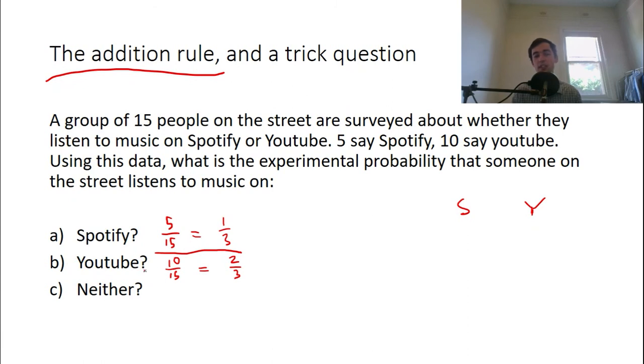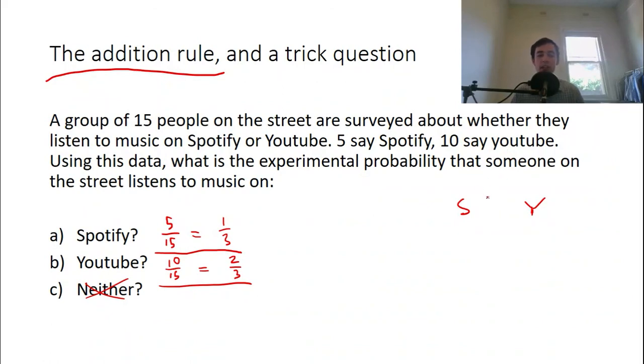Now these answers are both correct. The one you can't do is this. You can't work out how many are in neither. Now you might say, well, there's 5 who listen on Spotify, 10 who listen on YouTube. That means 5 plus 10 is 15, and there's no more people. That means there's nobody who listens to neither. They all listen to either Spotify or YouTube.